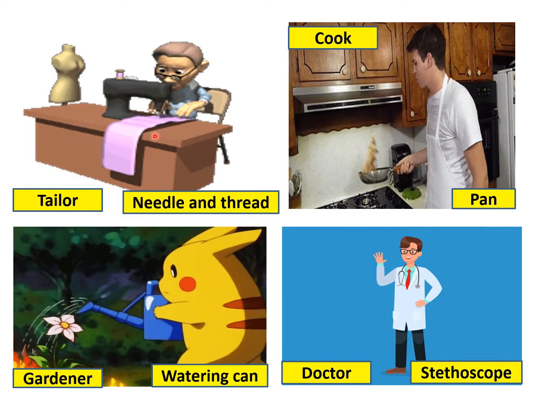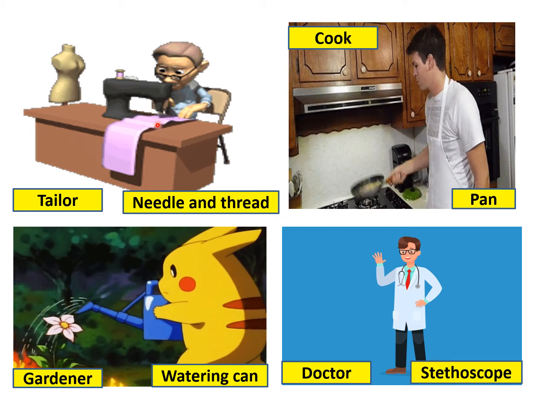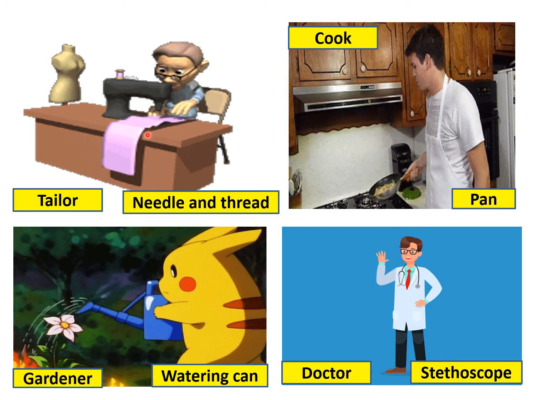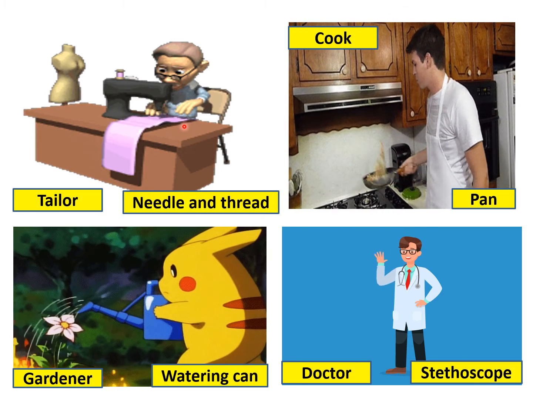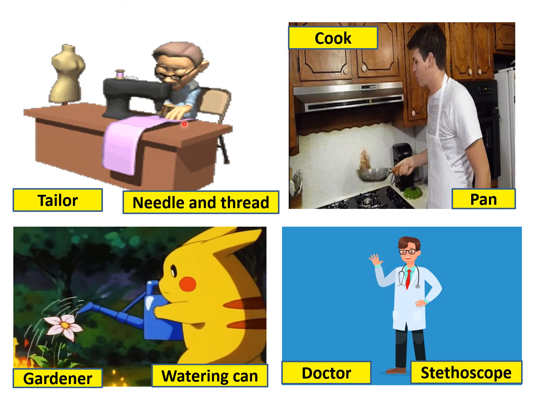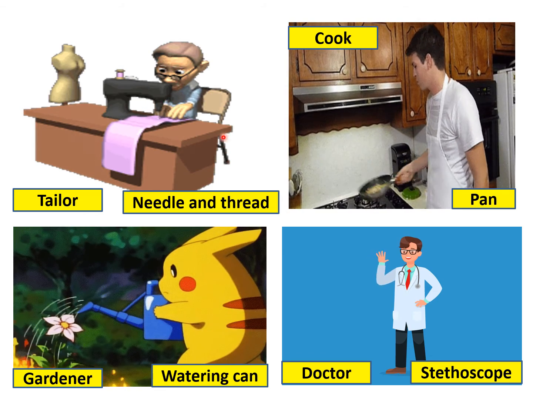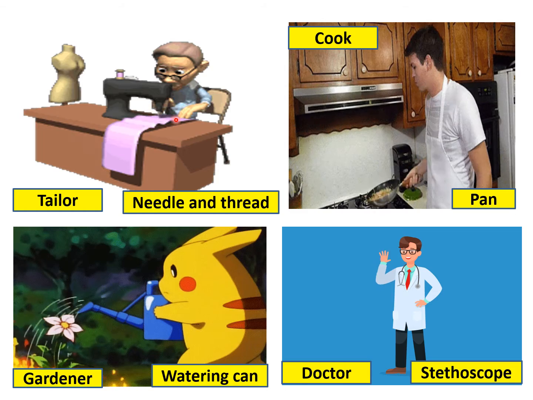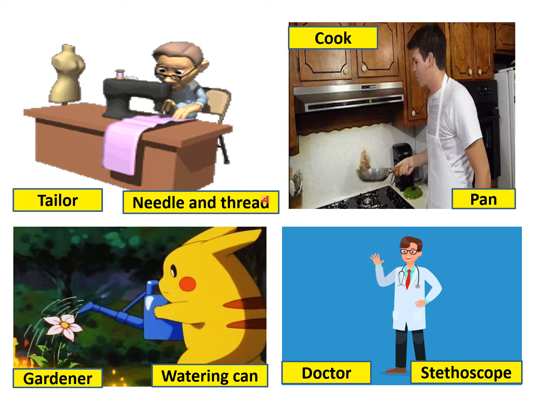Now you can see here a tailor. A tailor's tools are needle and thread and sewing machine. Now you can see a tailor is sewing clothes on a sewing machine. You also must be going to the tailor for getting your clothes stitched. So the tailor stitches the clothes with tools like a sewing machine and needle and thread. Everybody uses some kind of tools.